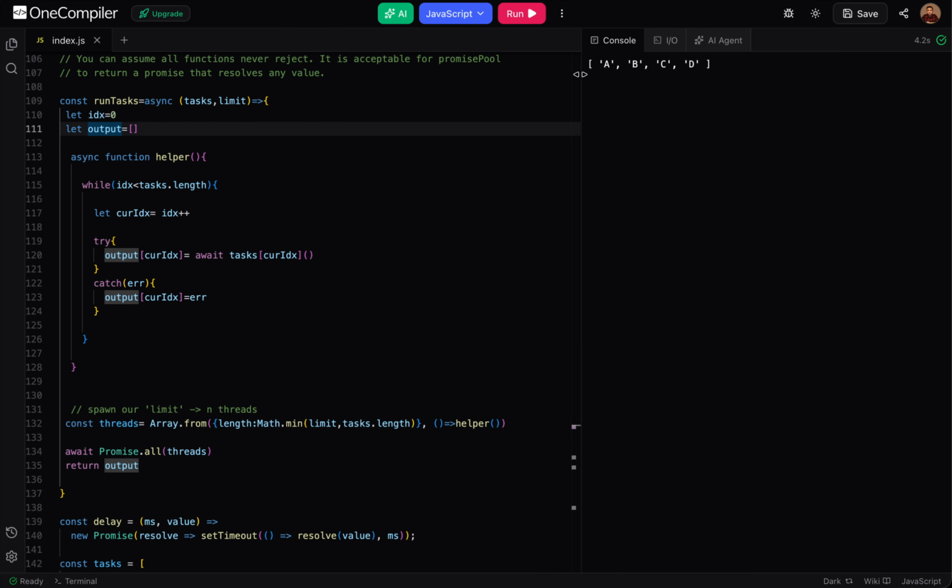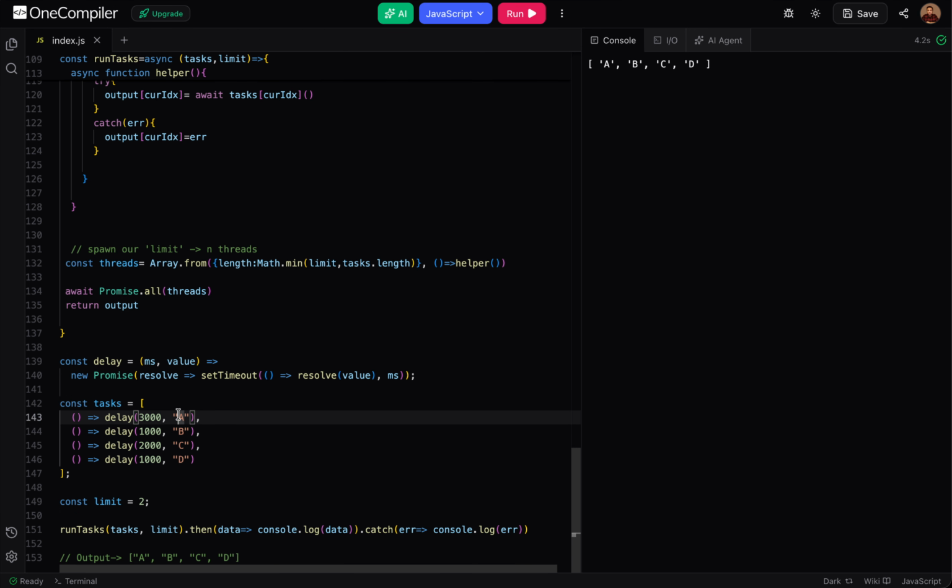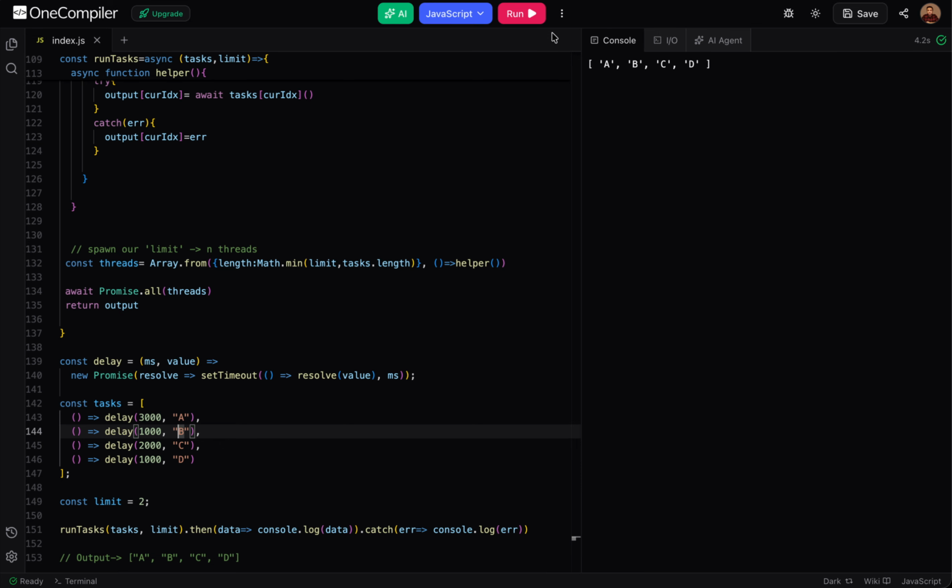Okay, so you can see A, B, C, D. First A came in, it had its data, then B came in, it has its data, B executed, then C started. At the same time A and C were there, both ended, D started. So this is how it works, and our order is also preserved. It is not like we get A first or B first or C first. The order will always be preserved.